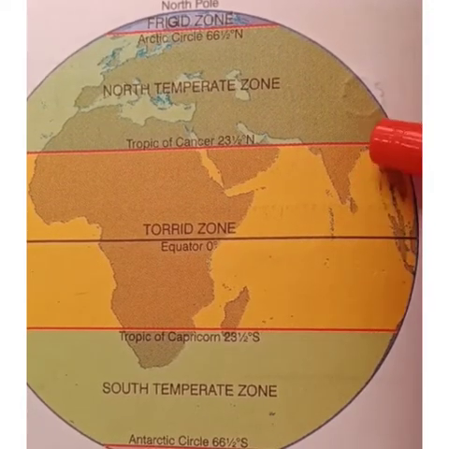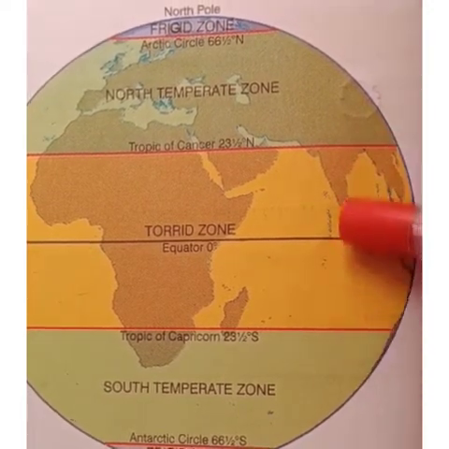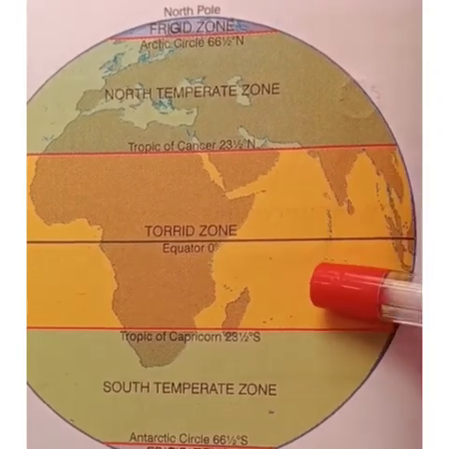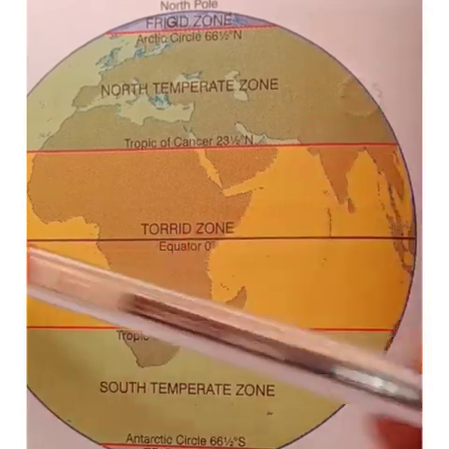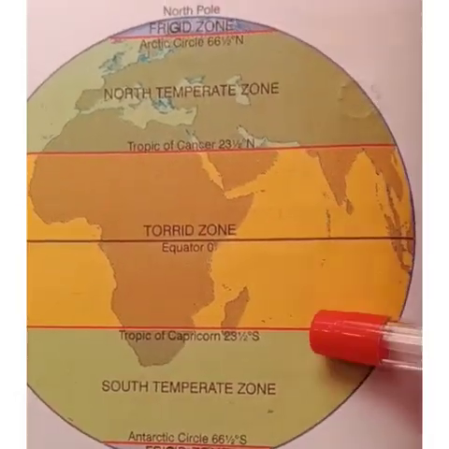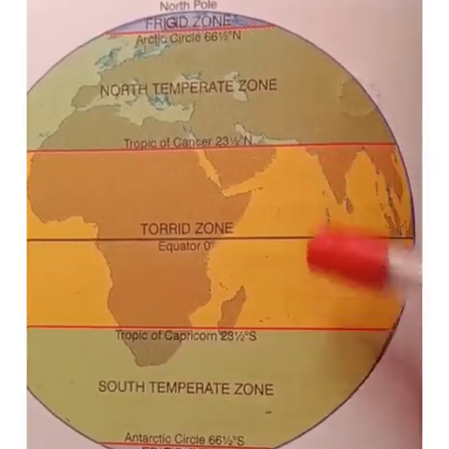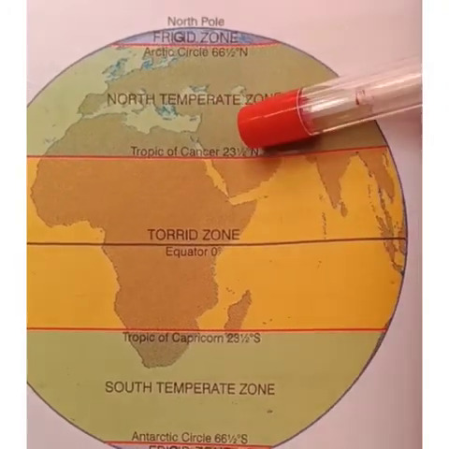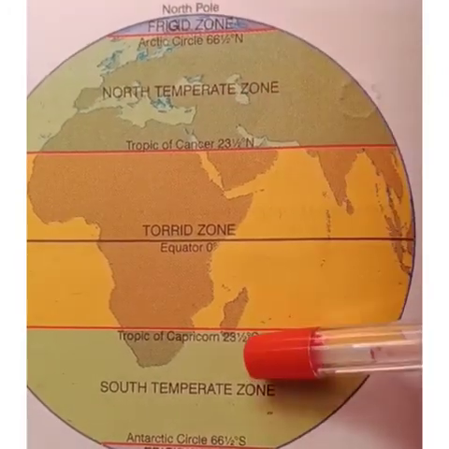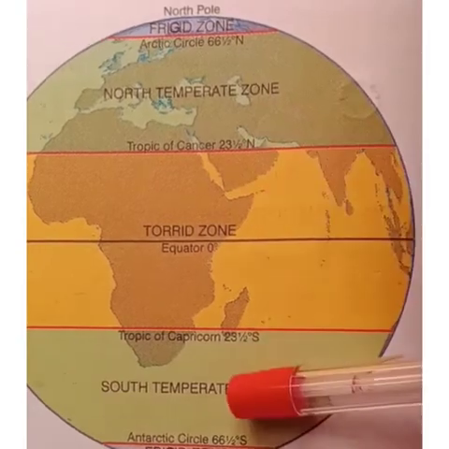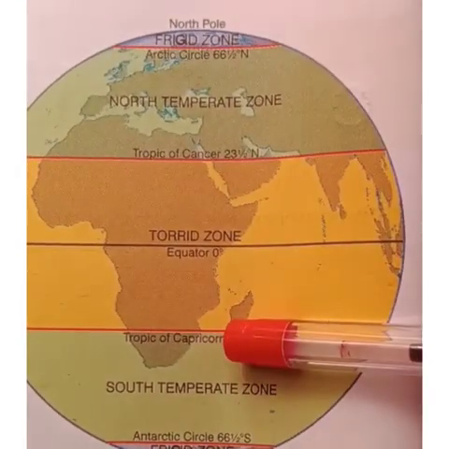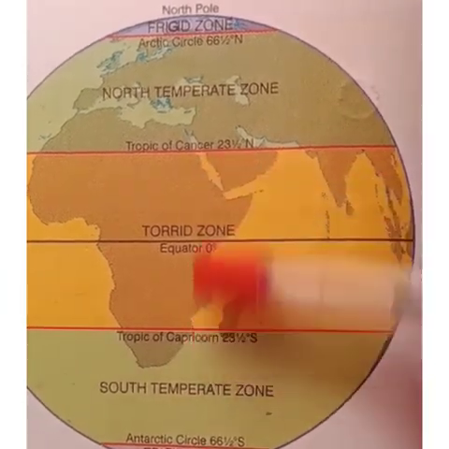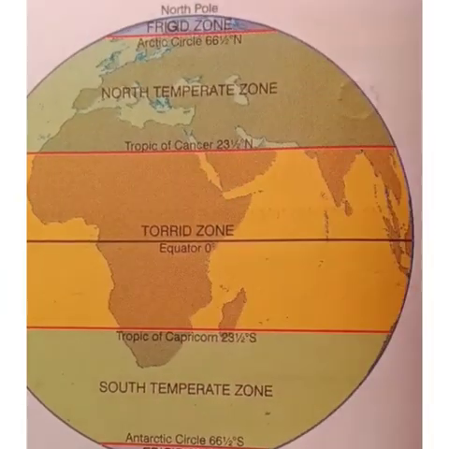You can see here, this is the torrid zone, the area on both sides of the equator, between the Tropic of Cancer and the Tropic of Capricorn. This is called the torrid zone.